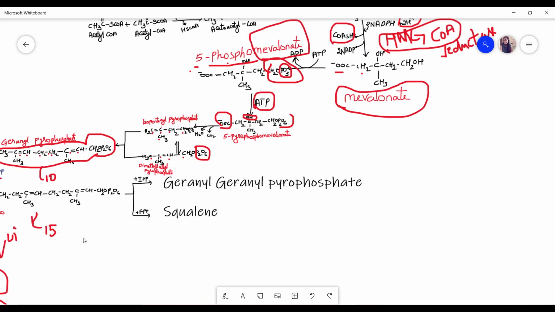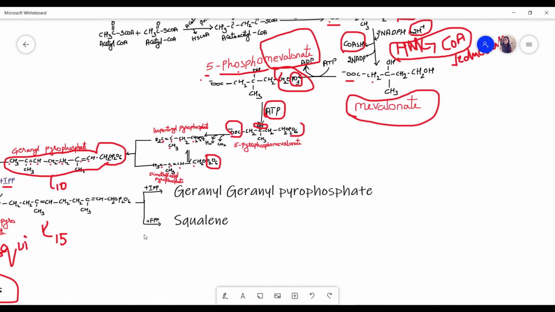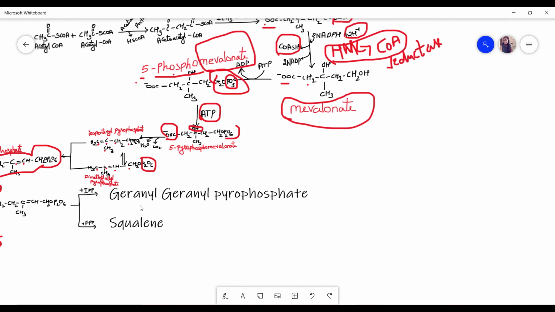And after this, for this farnesyl pyrophosphate, again we have to add IPP. When we add IPP, we will get geranylgeranyl pyrophosphate. That means now we have C20.